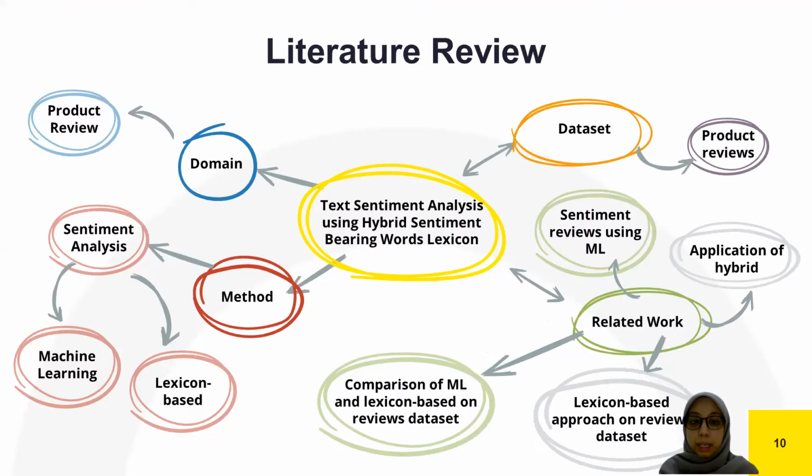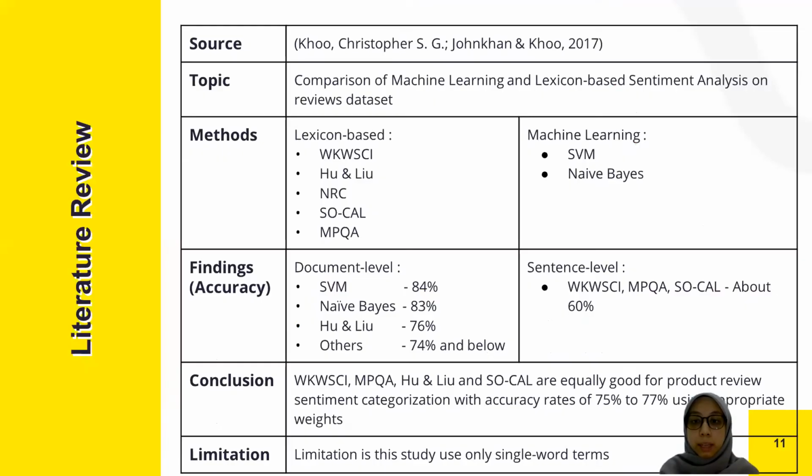Okay, next, the literature review. The literature review is divided into 4 categories. From the domain perspective, we have product review, and from the method perspective, there are machine learning and lexicon-based sentiment analysis. This is some of the literature review from related papers, but I will explain only one of them.